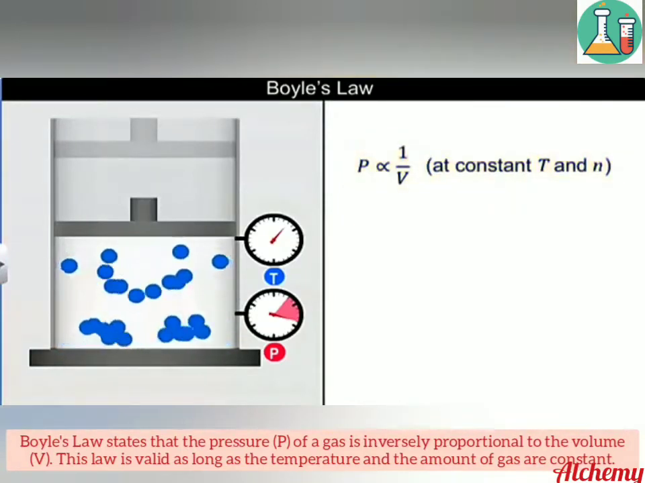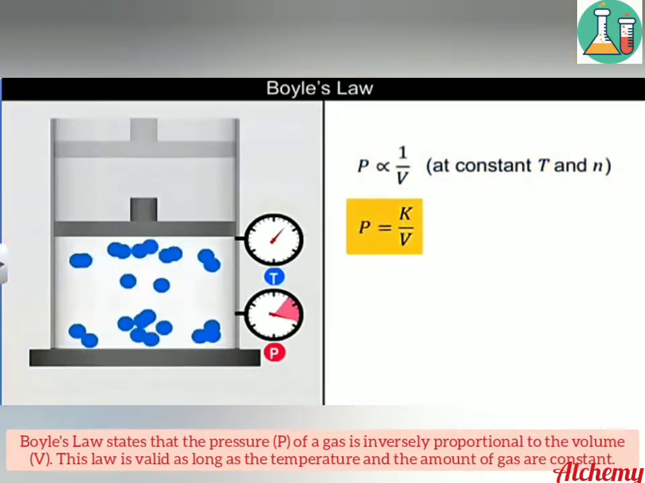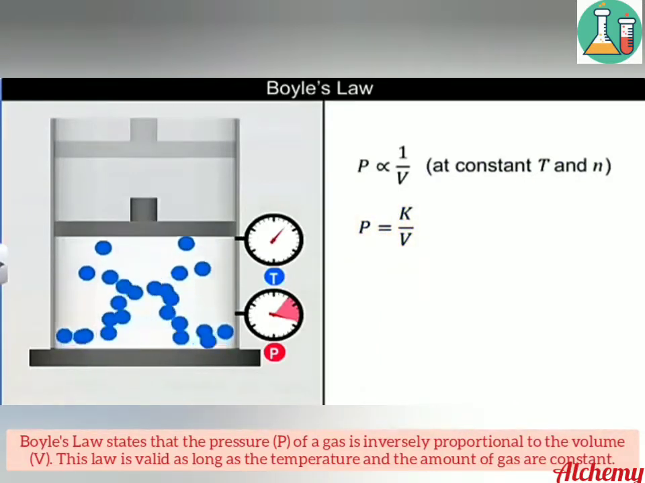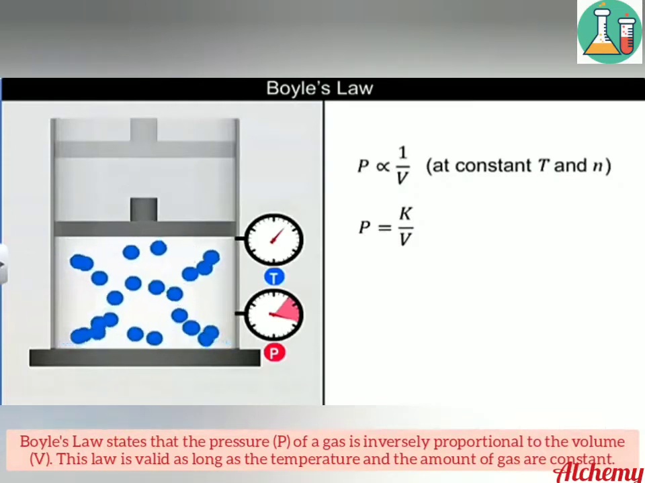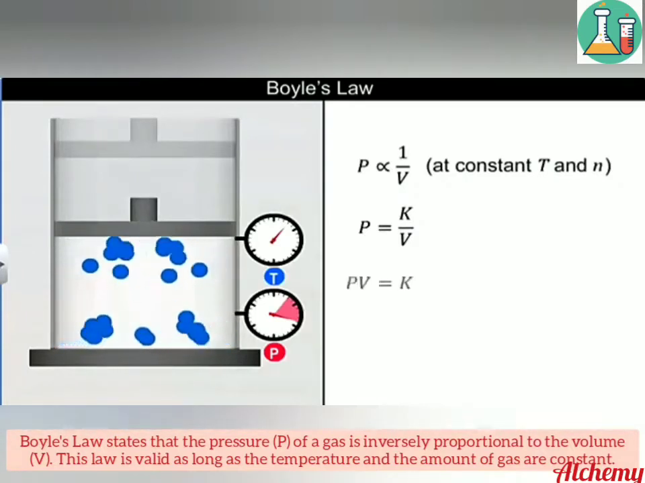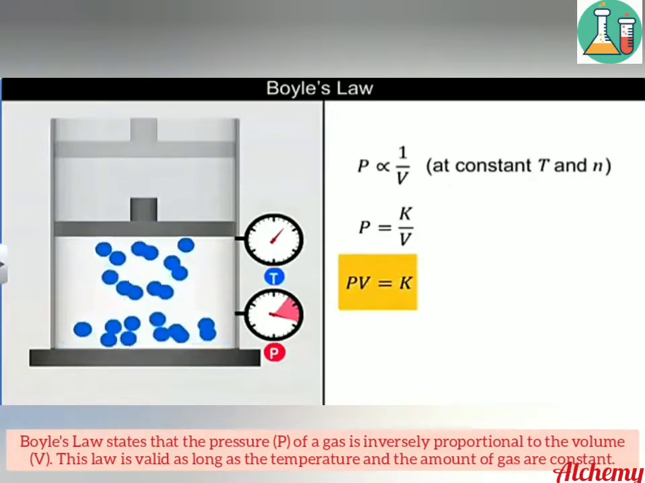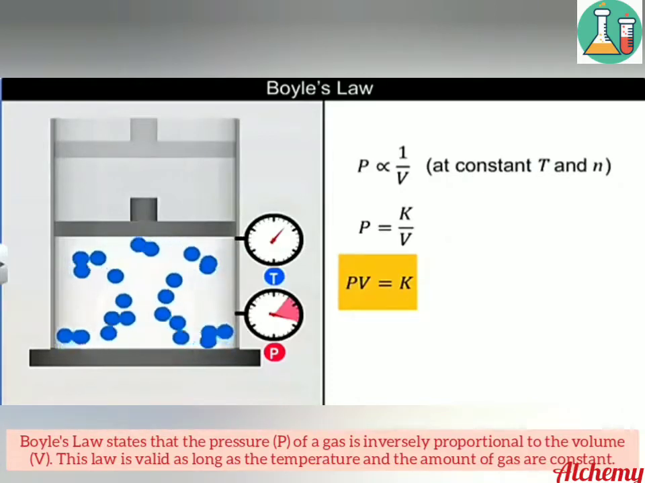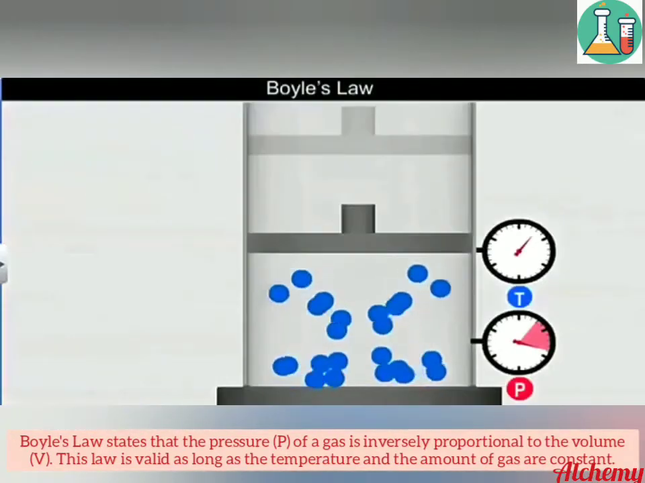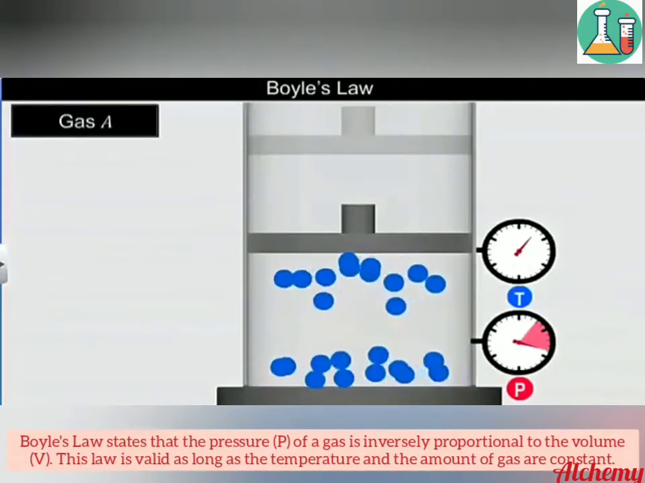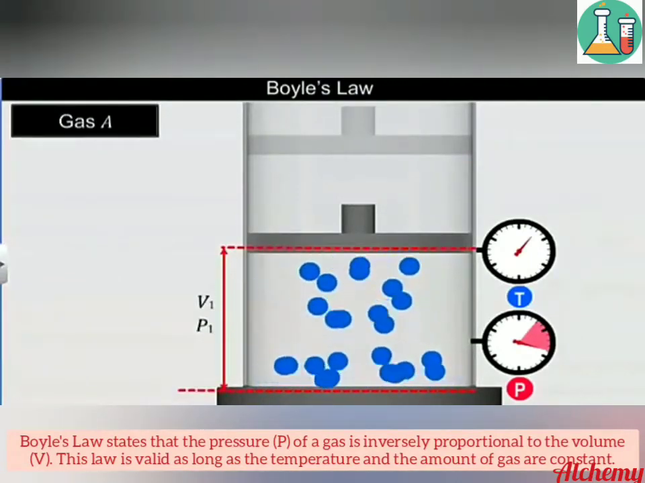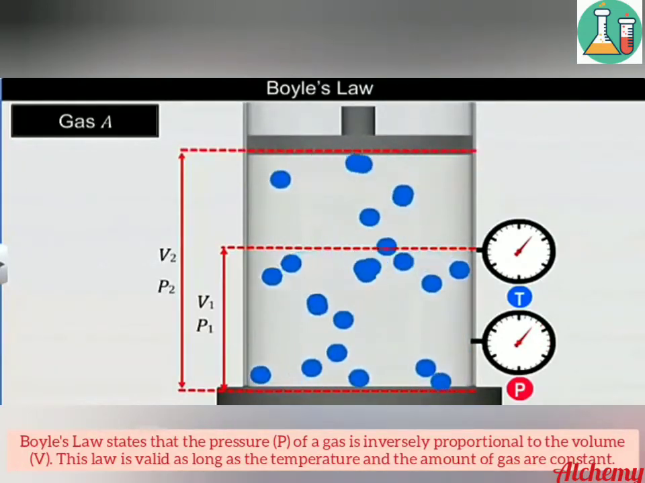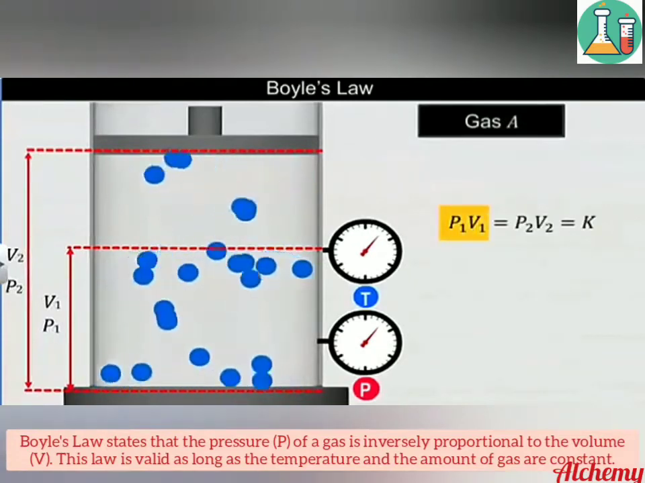Introducing the proportionality constant, P equal to K by V, where K is called the proportionality constant. Rearranging the equation, we get PV equal to K, which implies that at a constant temperature and number of moles, the product of pressure and volume is a constant. For example, if n moles of a gas A occupying the volume V1 at a pressure P1 expands to volume V2 at a pressure P2, then we can state that P1 V1 equal to P2 V2, which is a constant.